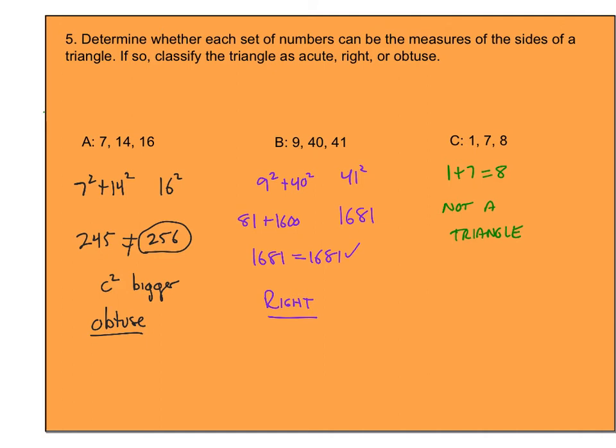One of these, either 1 or 7, would have to be a little bit bigger for that sum to be bigger than 8. So this is not possible to be a triangle. That's a good little review of a concept we've talked about before.